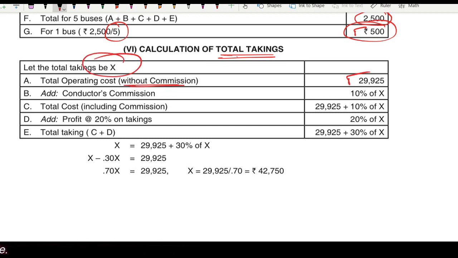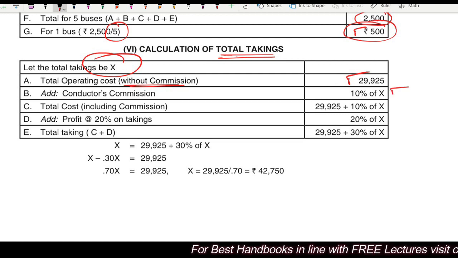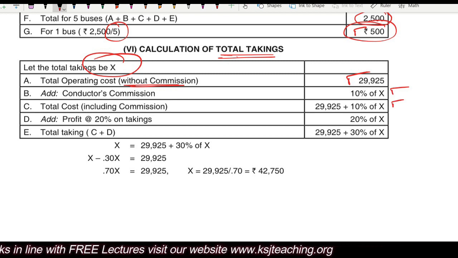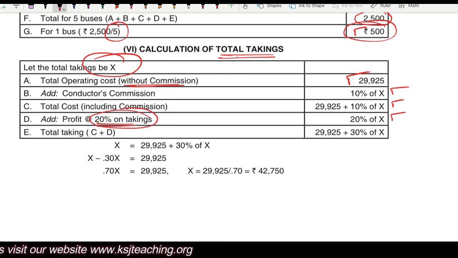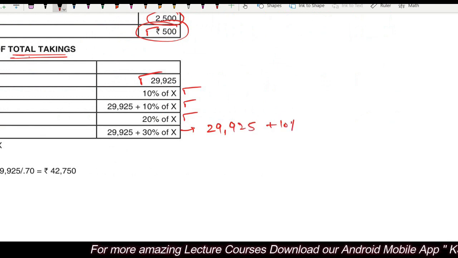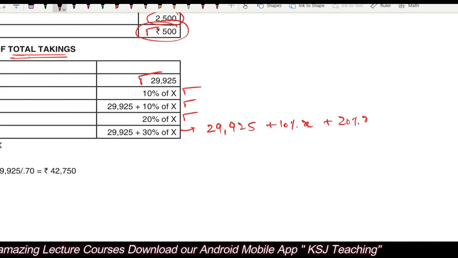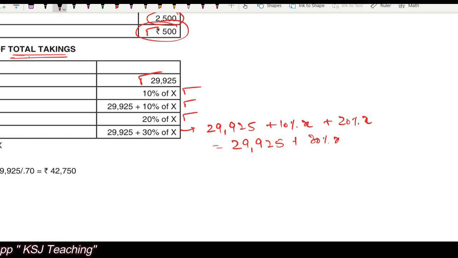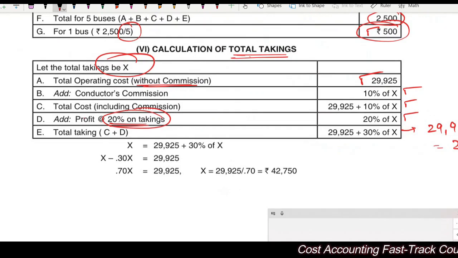Let the total takings be X, as we have done in the last lecture also, right? Add conductor commission, 10% of X. Total cost, 29,925 plus 10% of X. What is the profit? 20% on takings, that is 20% of X. So what is total takings? It is 29,925 plus 10% of X plus 20% of X, right? So that is why it is written as 29,925 plus 30% of X. Now this will be equal to the total takings, that is X. So X is equal to this much.